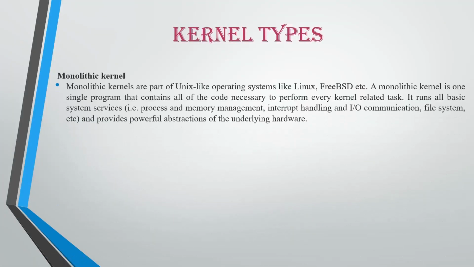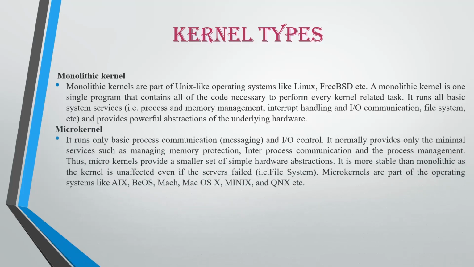First is the monolithic kernel. Monolithic kernels are part of Unix-like operating systems like Linux. They perform system services like process management and interrupt handling, and also provide powerful abstraction of the underlying hardware. Monolithic kernels were avoided because they target the primitive part and lead to many handling issues. These problems led to the invention of microkernels. Microkernels run only the basic process communication and the input-output control, and they are more stable than monolithic kernels. They are used in operating systems like Mach, VEOS and QNX.